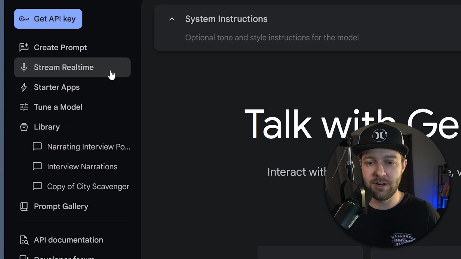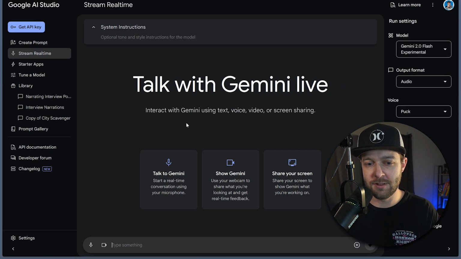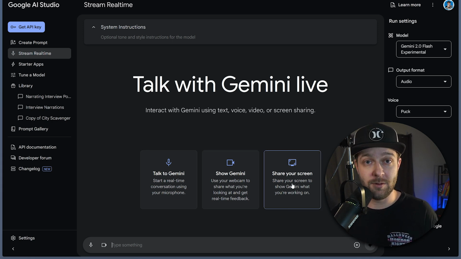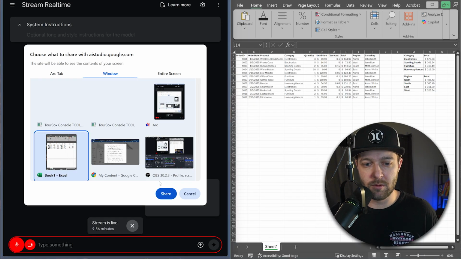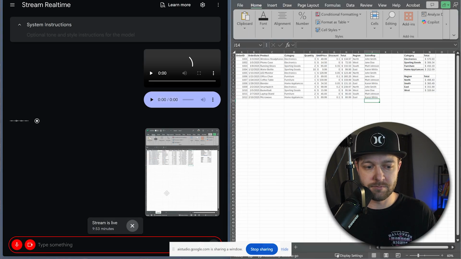We want to go to Stream Realtime. And what this essentially allows us to do is talk to Gemini, show Gemini, so we can give it access to our camera, or we can share our screen with Gemini. And this is the one we're going to choose. So we'll choose the Excel workbook that we're working in right here. Click share.